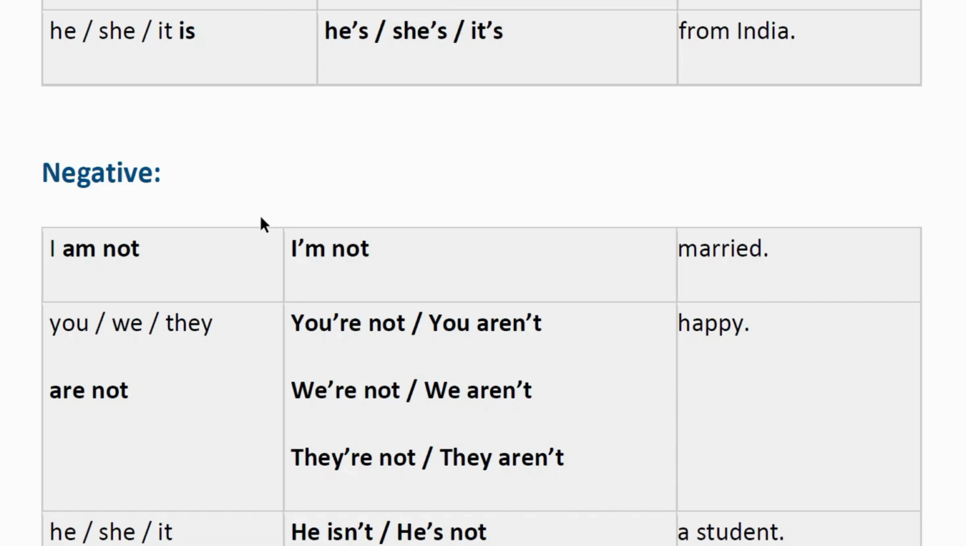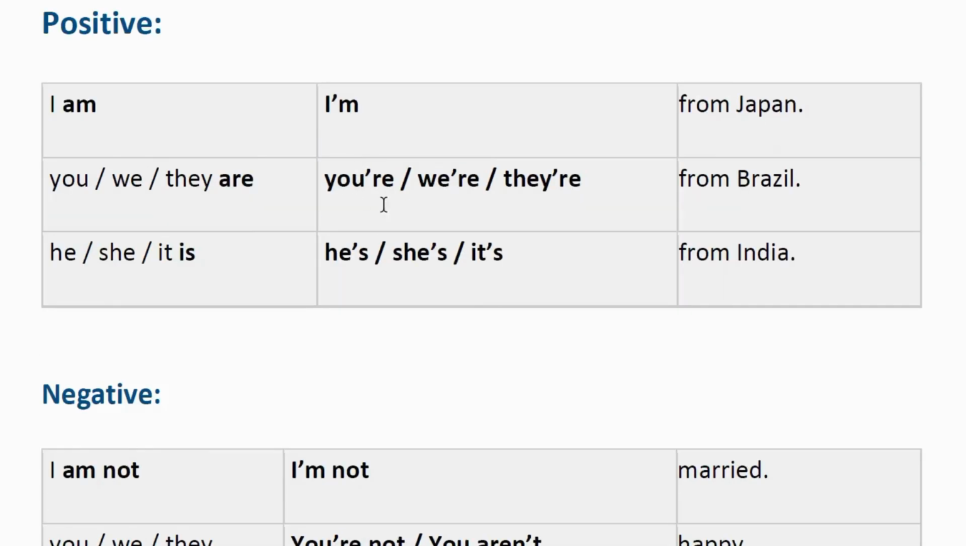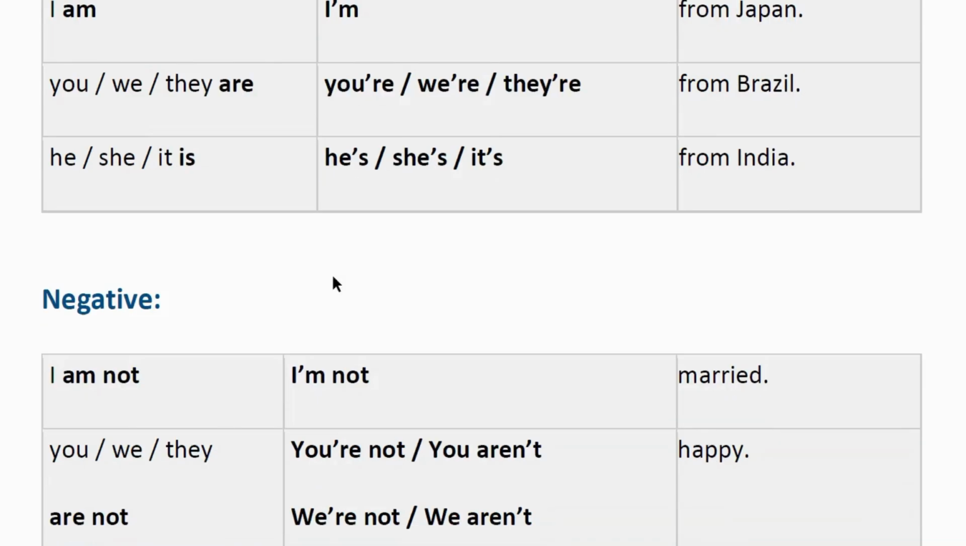They're from Brazil. He is, she is, it is from India, or he's, she's, or it's from India.